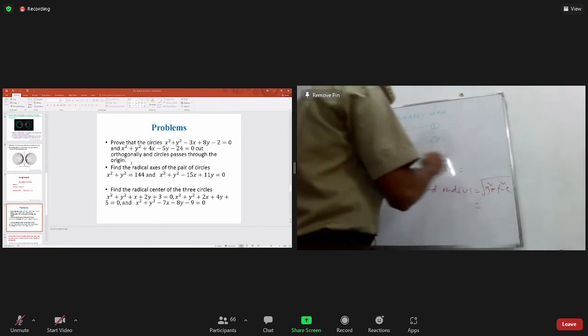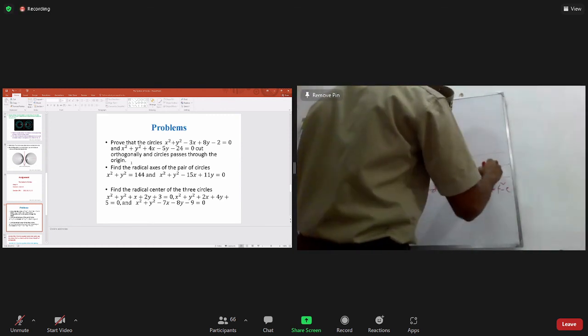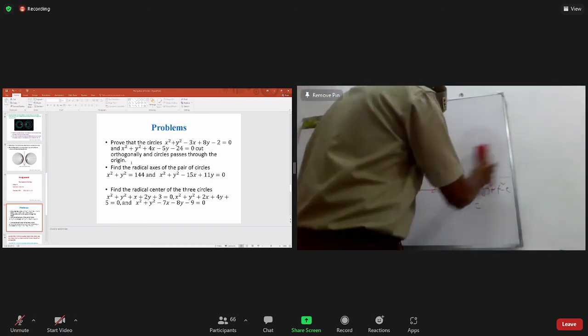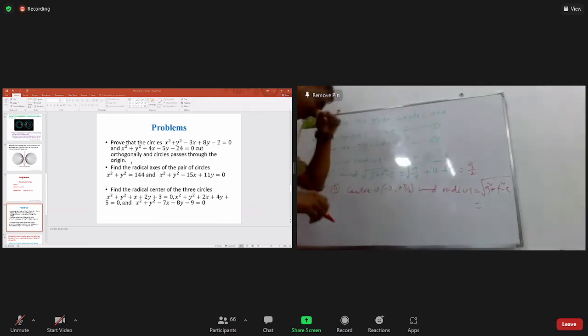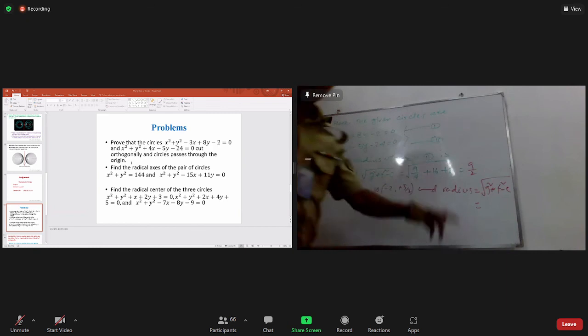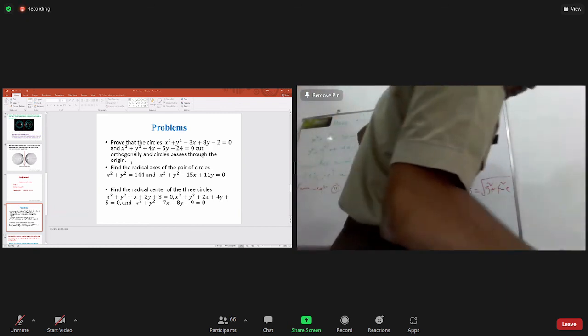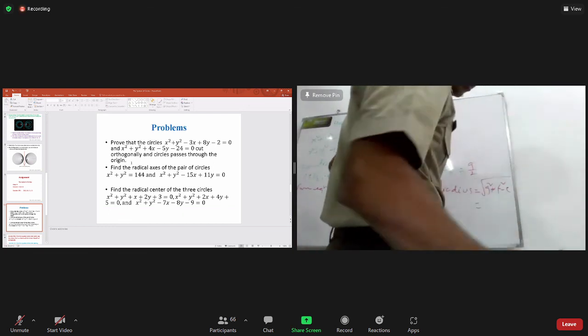Please put the value and find out what is the result here. The 9 by 2. So again, second one, what's the result? Second one is root over 137 by 4.